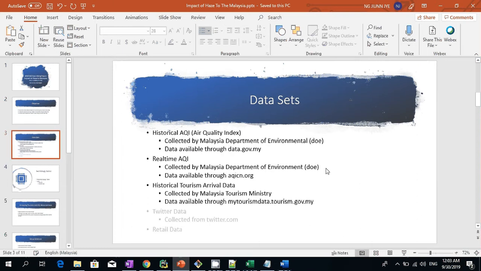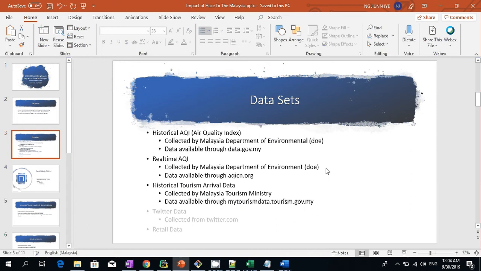As for the datasets, we are going to use the historical AQI data, which are collected by the Malaysia Department of Environment and made available through data.gov.my. Second, the real-time AQI data, which are also collected by the Malaysia Department of Environment (DOE) and available through aqicn.org, which is a website that collects all the pollution data for all cities around the world.